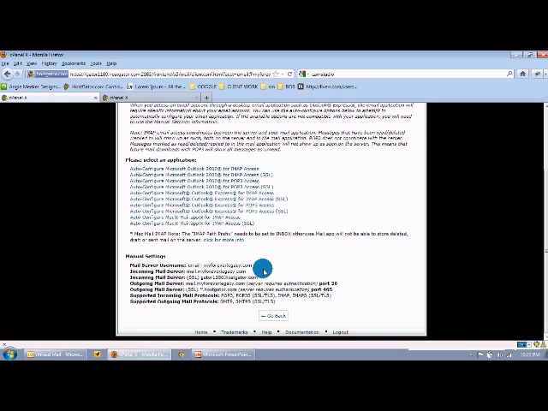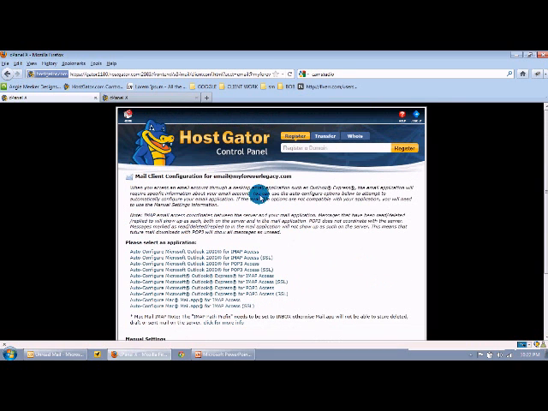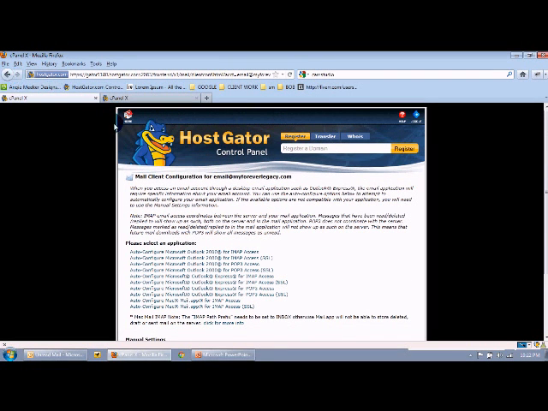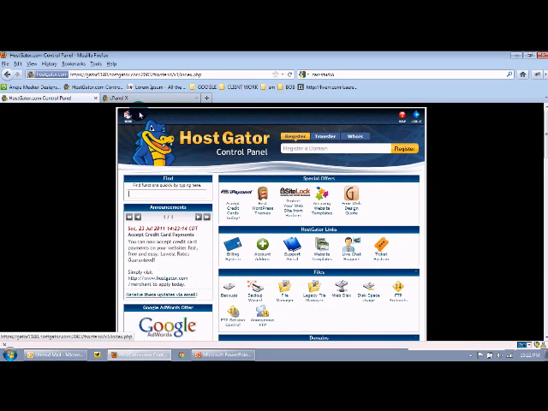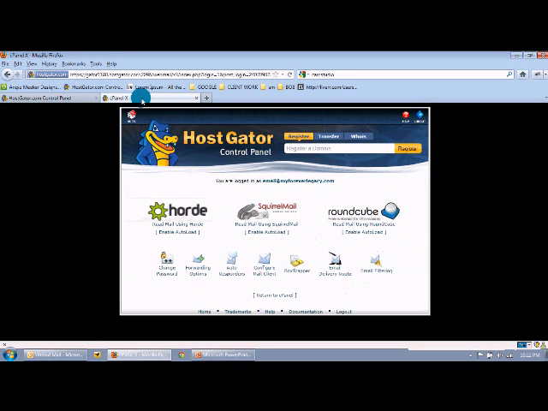Right here is your username, your incoming mail server, and that information. So again, it's quite easy. We just set up an email account, a matching one, and you can import that information into your Outlook. Here's how you check that information straight on the internet without using something like Outlook.